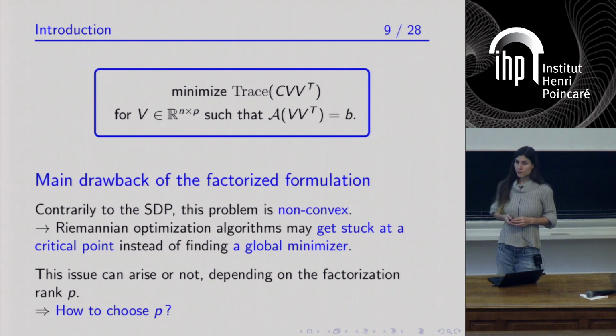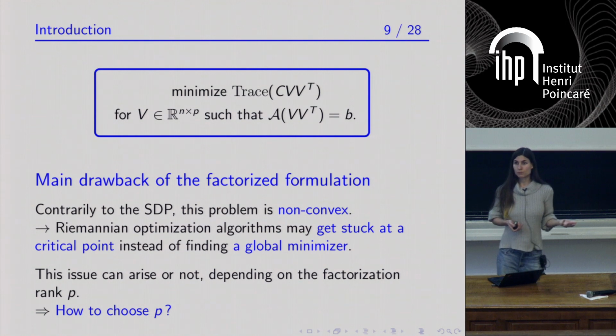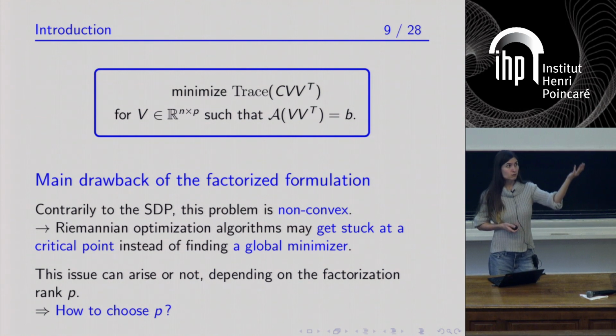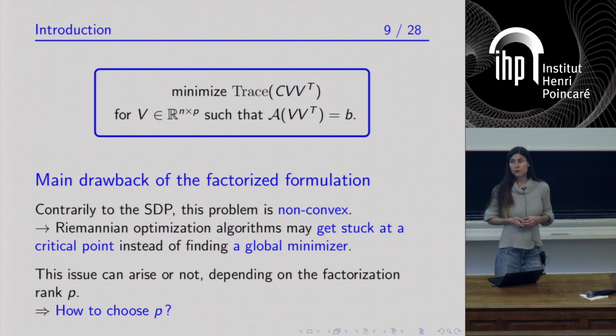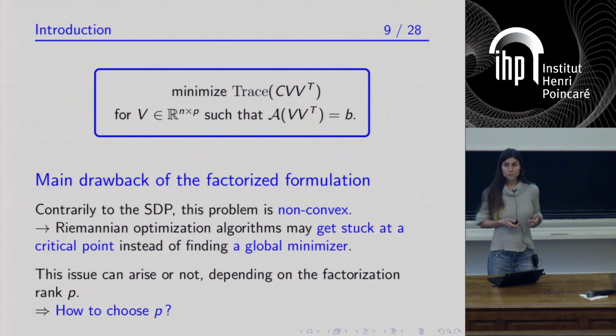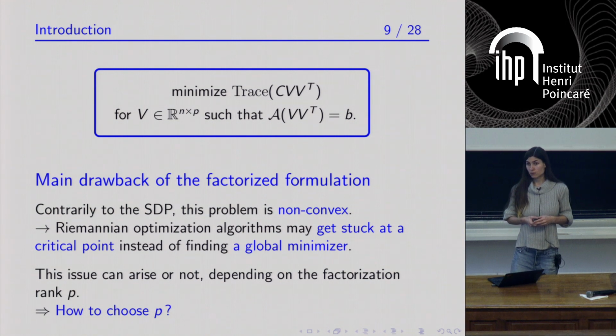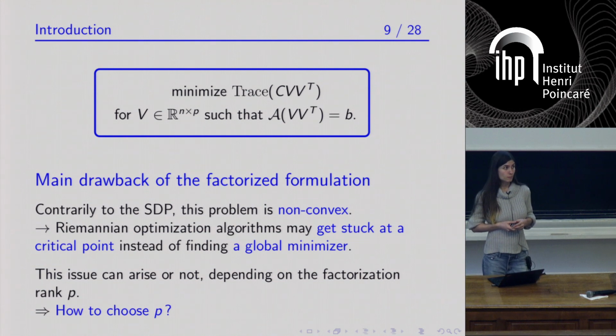But of course, there is one drawback with this formulation: the original semi-definite program was convex, and the factorized version is not convex. So when you try to use a local optimization algorithm, it's possible that you won't find the solution of your problem. Possibly you will get stuck at a critical point, and you will not find the global minimizer of the problem.